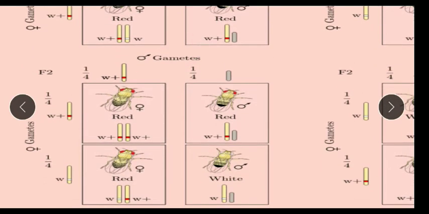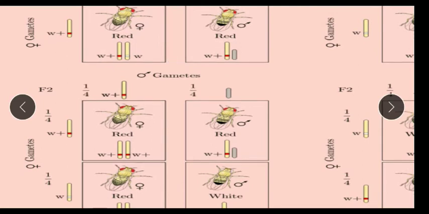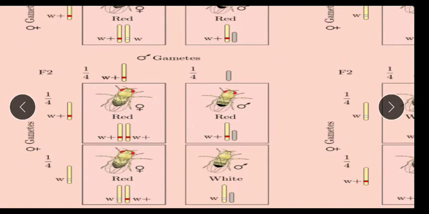In the F2 generation, self-crossing takes place. Here, both the parents have one defective gene each. To the F2 progenies, they can donate one gene, in the sense one chromosome.